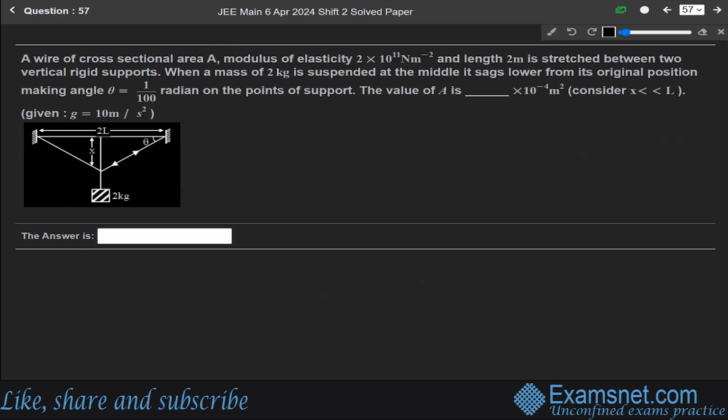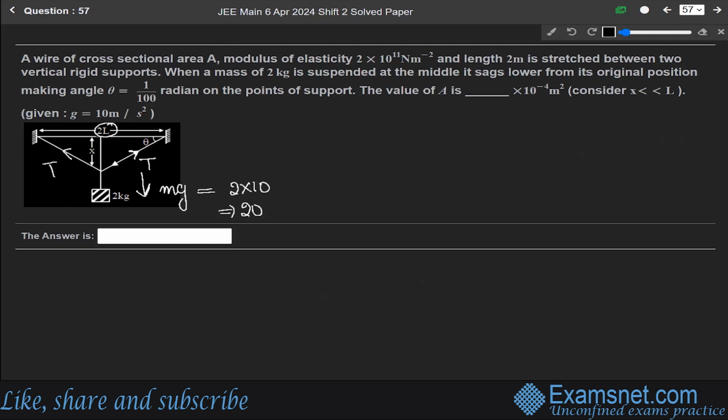So this is like this. This is of 2L. This is X and this is tension T acting in both the sides. This is theta and this is of 2 kg, okay? So if we find the gravitational force mg acting in downward direction, it will be 2 into 10. So it will be equals to 20. The downward force will be equals to 20.